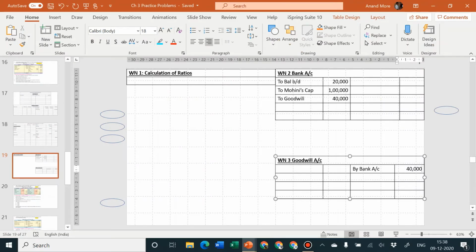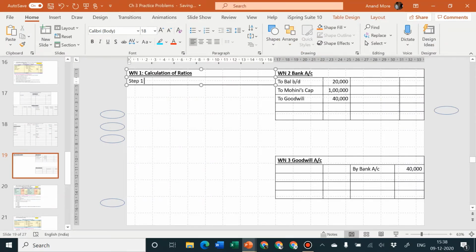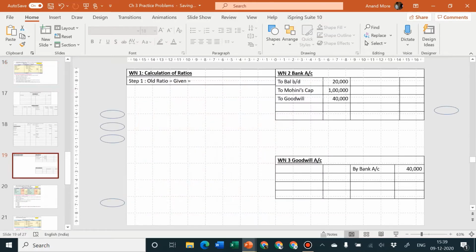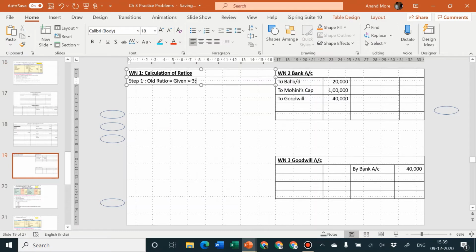Here I'll specify step 1, old ratio is given. What is the old ratio given? Check it out, 3:2 in the first line. So old ratio is 3:2. Step number 2, new ratio is also given.